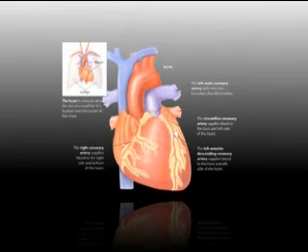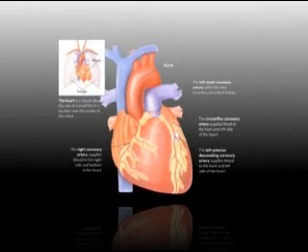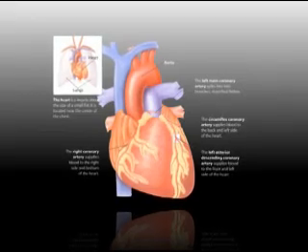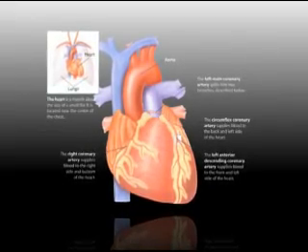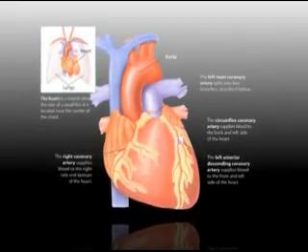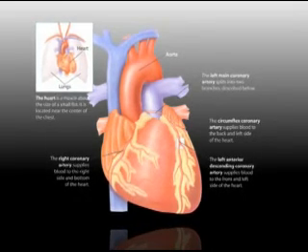The coronary arteries originate from the aorta and wrap around the surface of the heart. This extensive network of blood vessels supplies a system of delivery to the heart muscle so that it can carry out its pumping function.